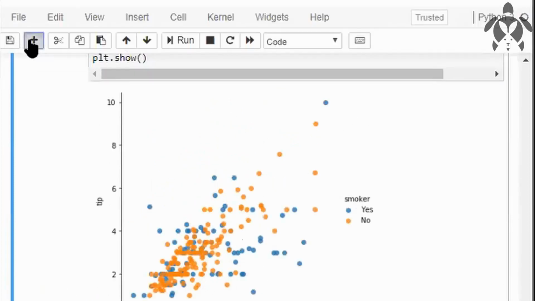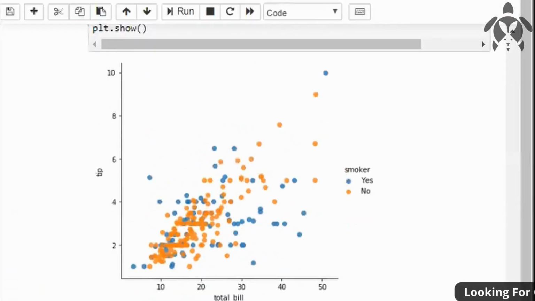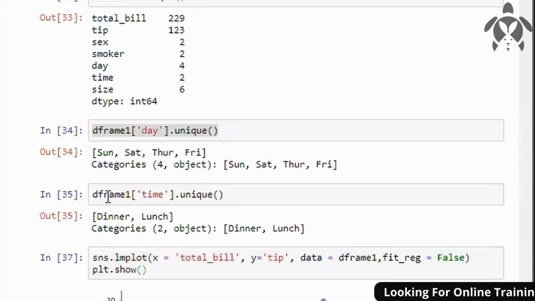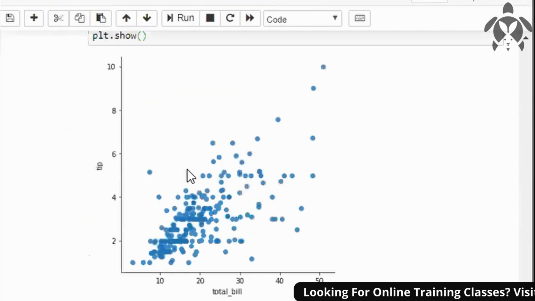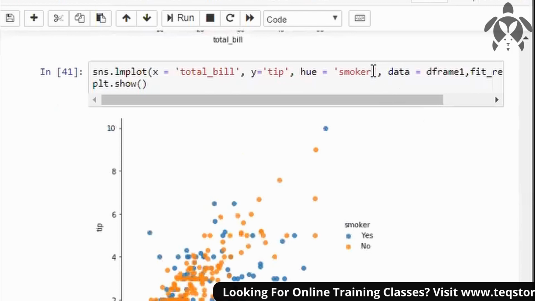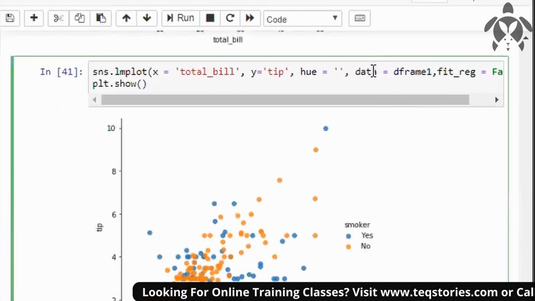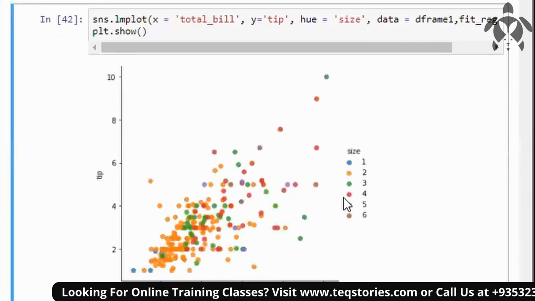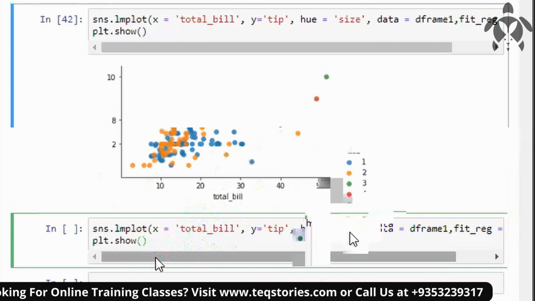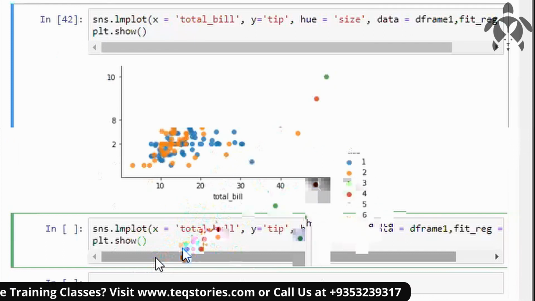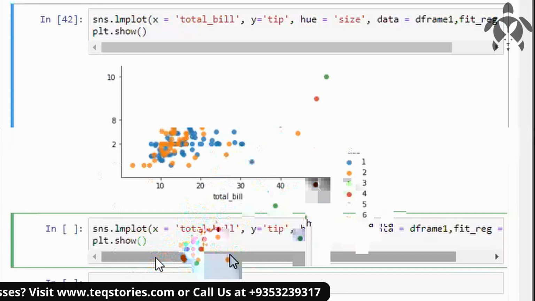This is how you analyze actually, and you can segregate using the size, the family size you can say. So instead of giving smoker, you give size. See, yellow is more. Yellow means two. So two people coming on those days are more actually.